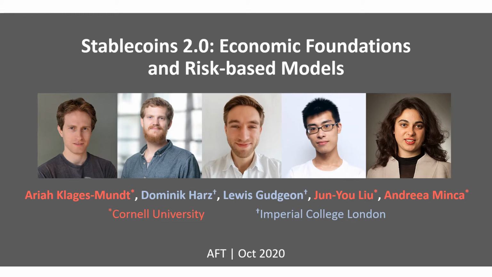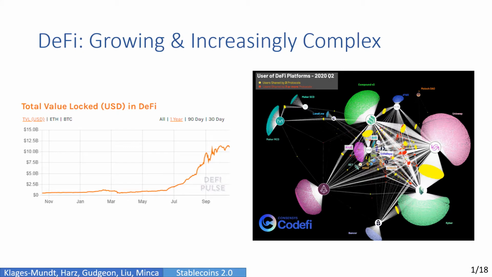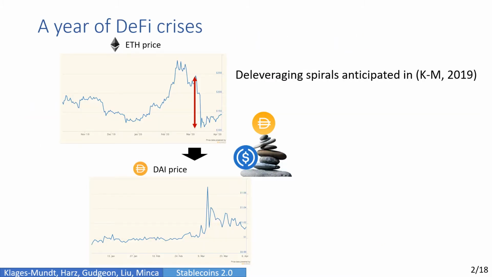Today we're going to present Stablecoins 2.0, Economic Foundations and Risk-Based Models. Well, the first thing to say is that DeFi, or decentralized finance, is both growing and becoming increasingly complex. So in terms of total value locked, it's grown 20 times in 1 year, and it's becoming increasingly complex with new risks and composability. 2020 was really a year of crisis for DeFi.